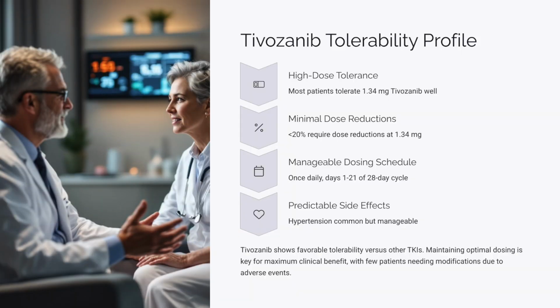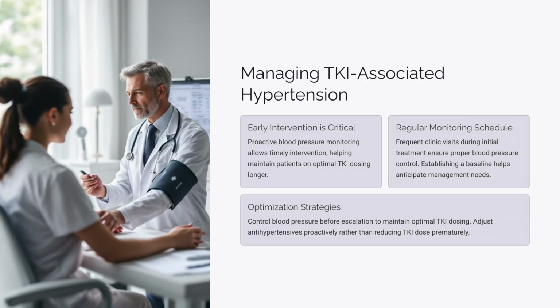And so that would tell you that if you're giving a patient 1.34 versus 0.89 with another drug, if there's no contribution of that second drug, the patients who receive the higher dose may have a numerically improved PFS, which is what we saw in the analysis. And so I think this really does highlight the point that as we are looking to develop new regimens for our patients and improve outcomes, optimizing the TKI dose really is important. And right now, that is going to be a way to get the best benefit for our patients.